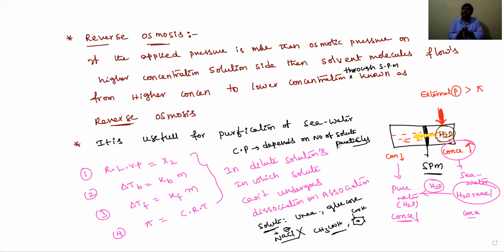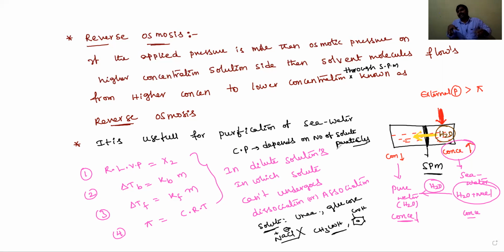But the experimental values and the calculated values do not match when the solute undergoes either association or dissociation. Under such conditions, Van 't Hoff proposed one factor, known as the Van 't Hoff factor.